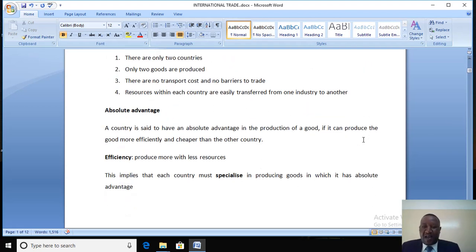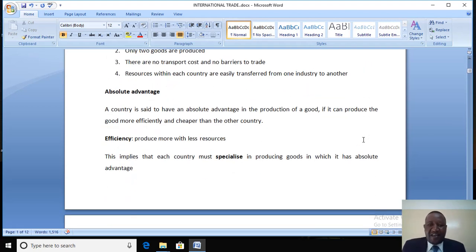What is absolute advantage? A country is said to have an absolute advantage in the production of a good if it can produce the good more efficiently and cheaply than the other country. Efficiency means the country is using fewer resources to produce those goods. What's the implication of absolute advantage? The implication is that countries must then specialize in producing goods in which they have absolute advantage and import from other countries the other goods that cannot be produced.